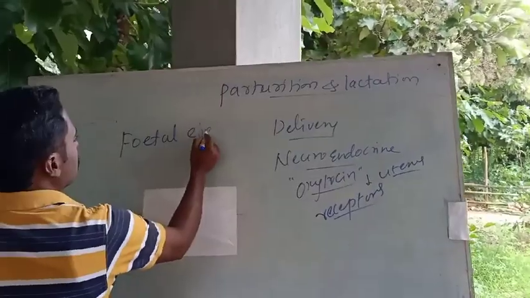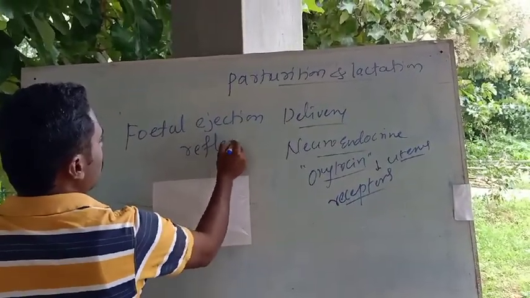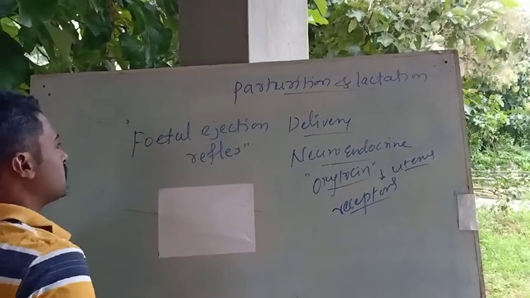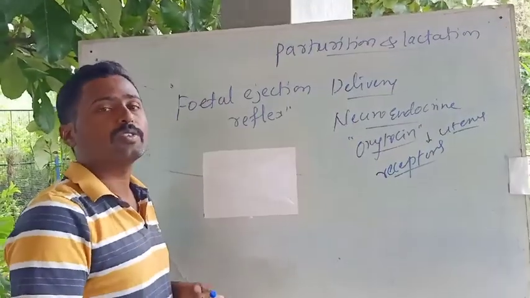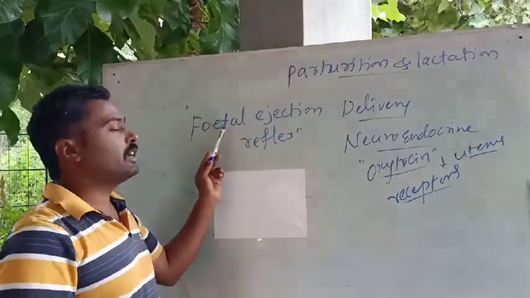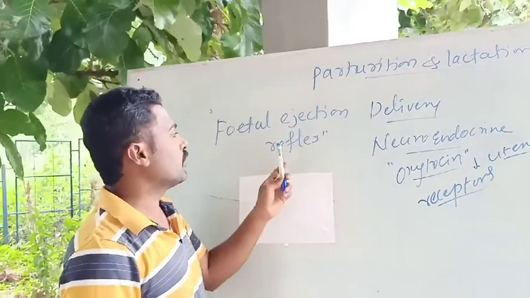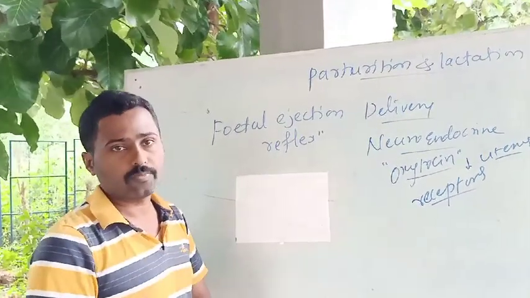Fetal ejection reflex. You have studied reflex action and reflex arc in your first PUC classes. Fetal ejection means the fetus will come out, it is ejected out of the womb. And reflex, there is an action here.